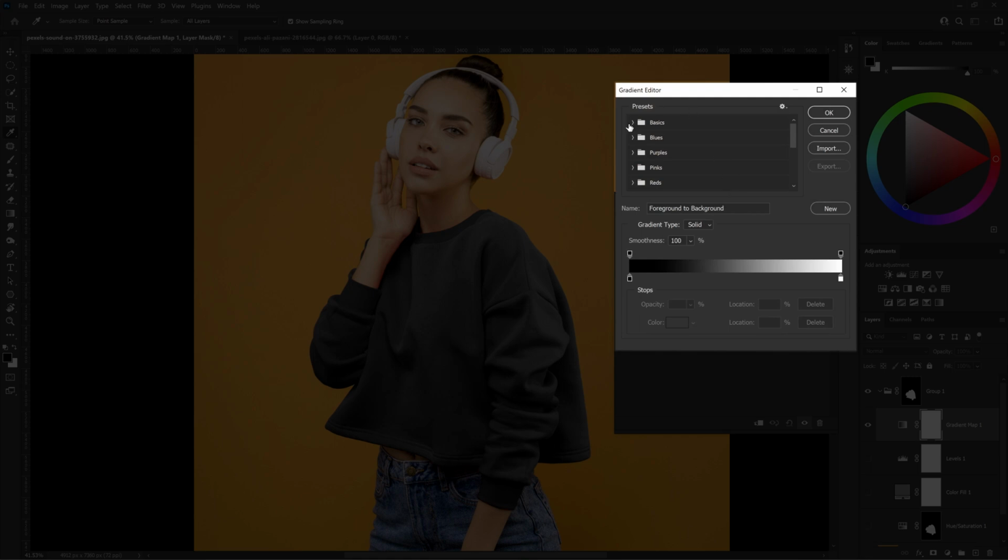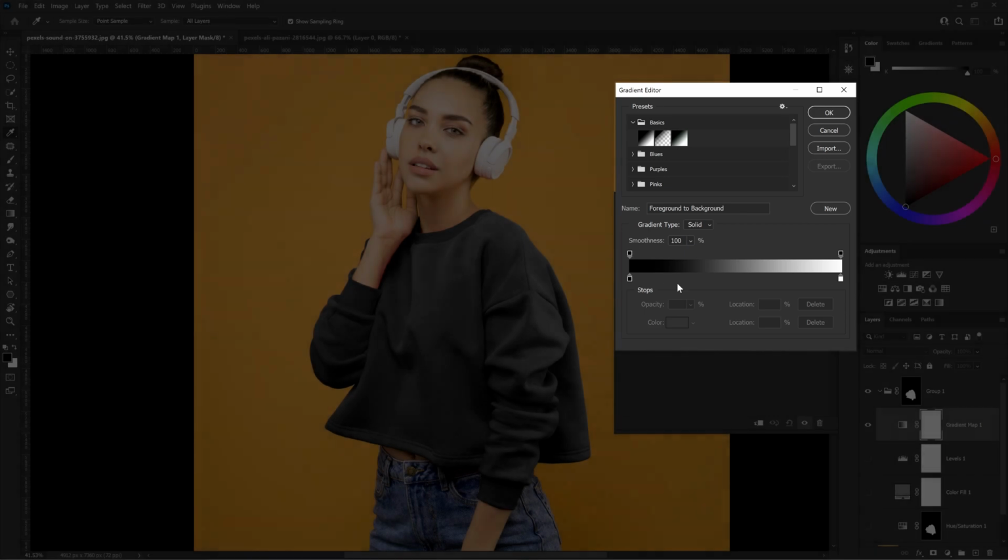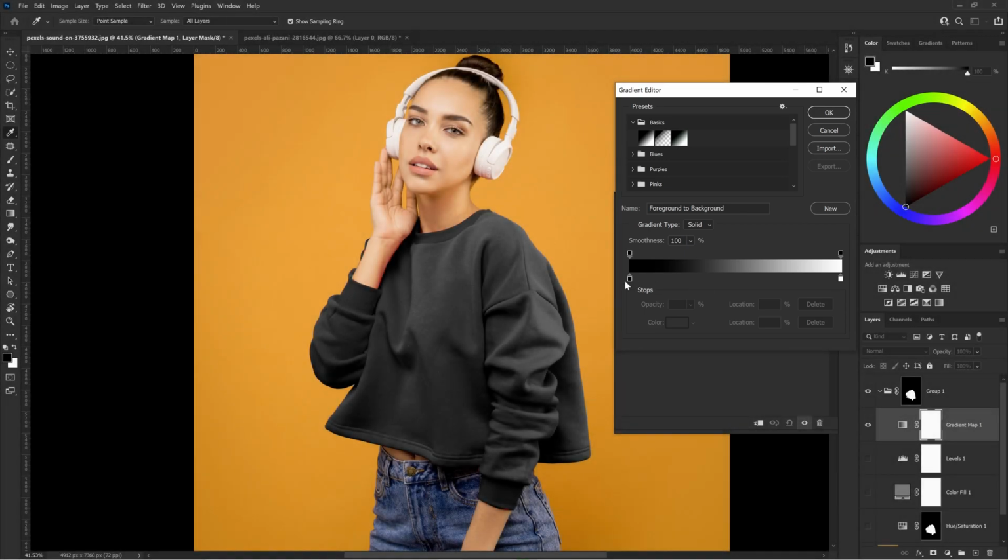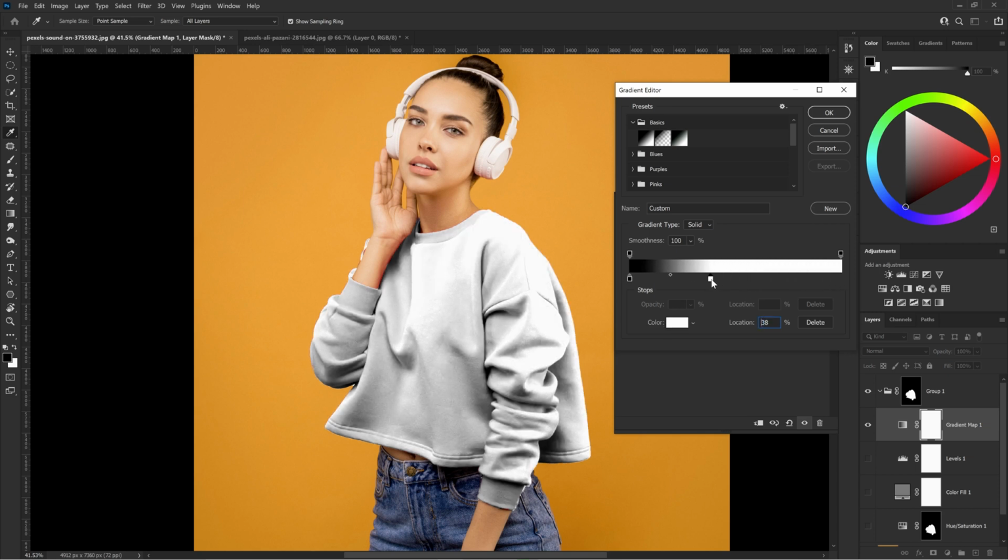We will leave the top part as it is. Just make sure you have selected the basic black to white gradient. All the magic happens here, down below. The left part of the gradient is for shadows and the right for highlights. To get the black color, move the black marker to the right. To get the white color, as you can guess, move the white marker to the left.